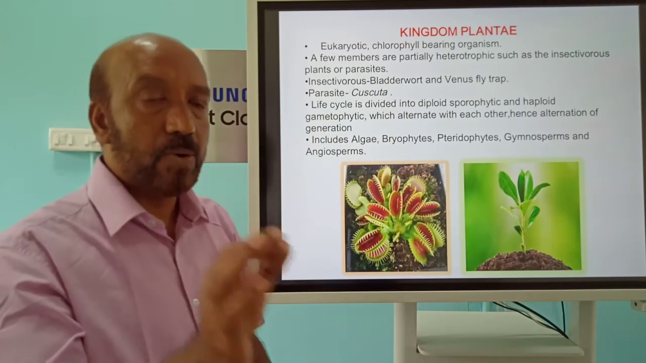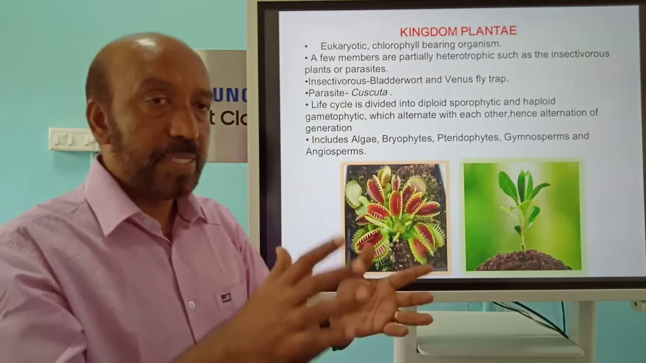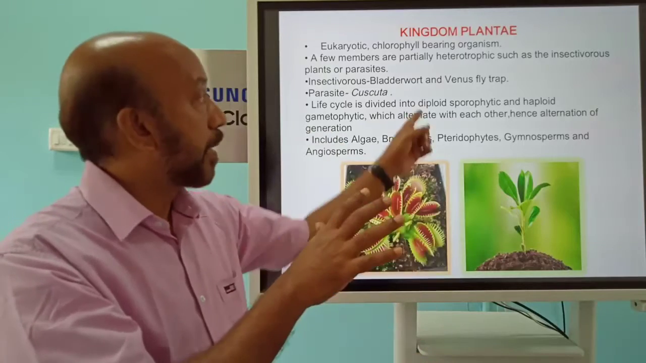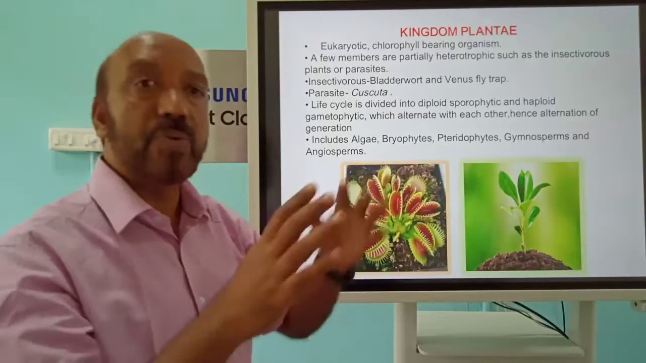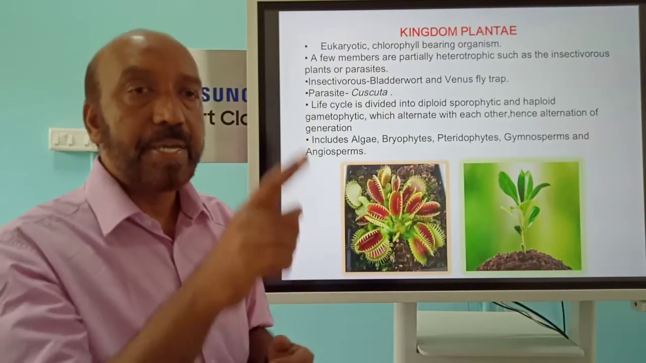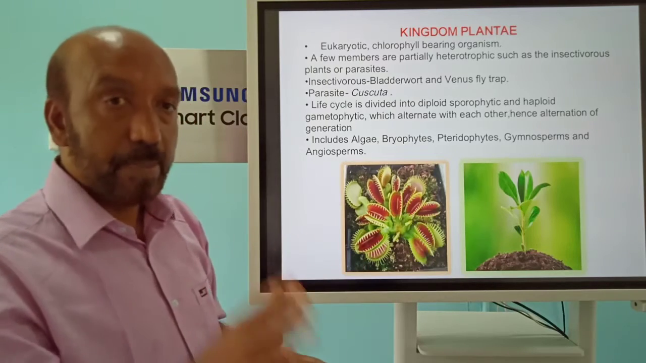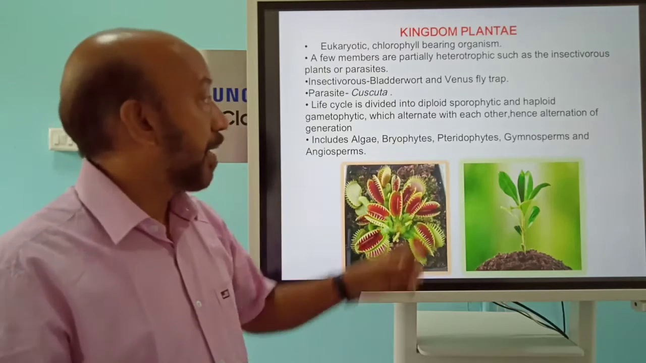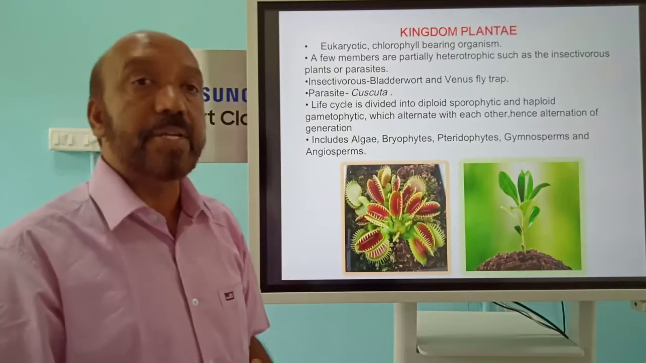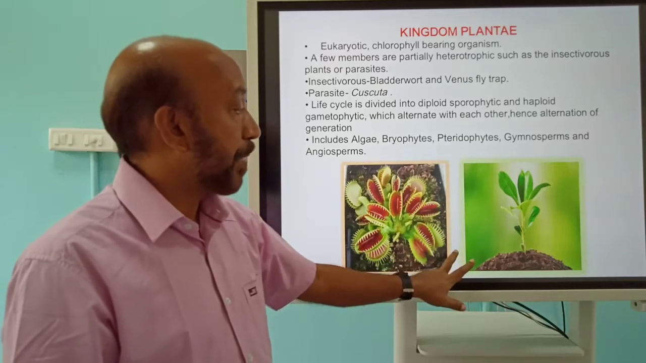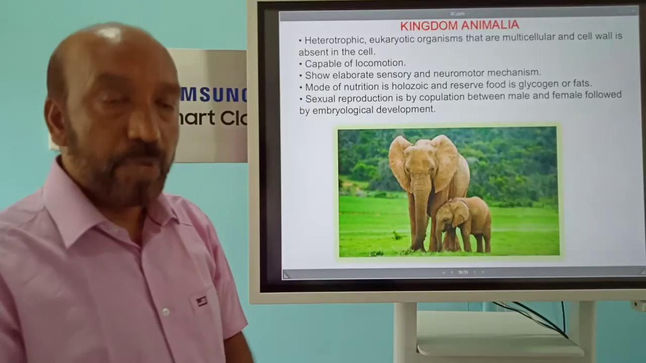The important feature of the life cycle of this plant is alternation of generation. That means one phase of life is the diploid sporophyte, which will produce the next stage, the haploid gametophyte. A sequence like alternation of generation can be seen as far as reproduction is concerned. The major groups we will study in detail are algae, bryophytes, pteridophytes, gymnosperms and angiosperms, etc. These are the kingdom Plantae.